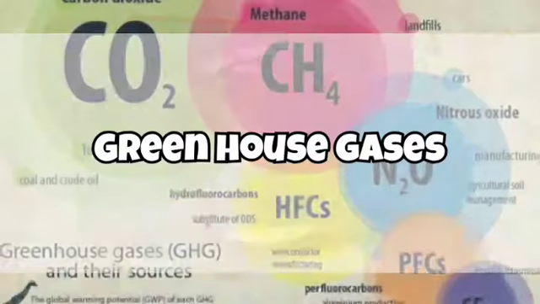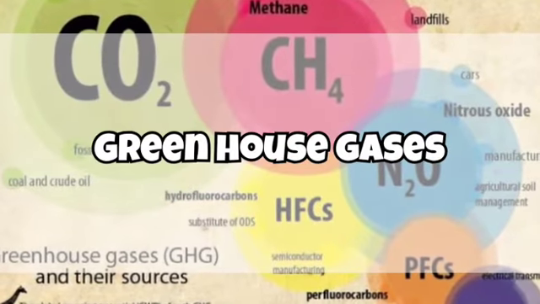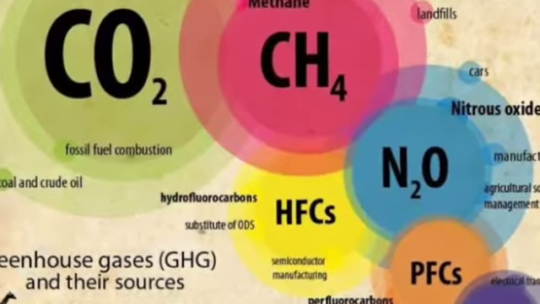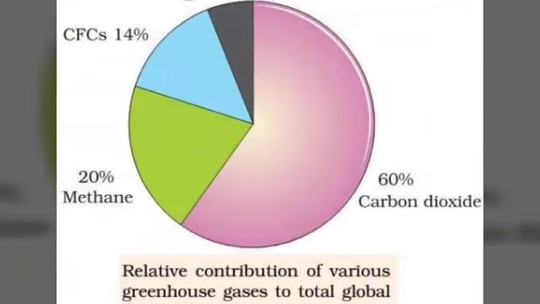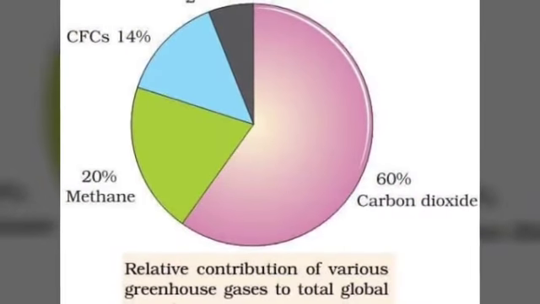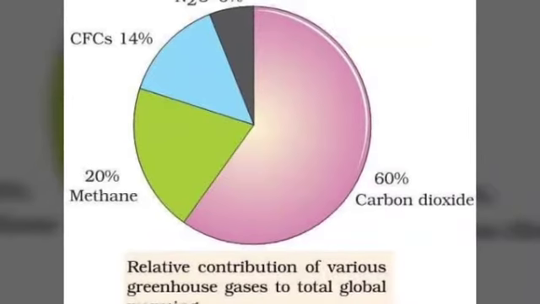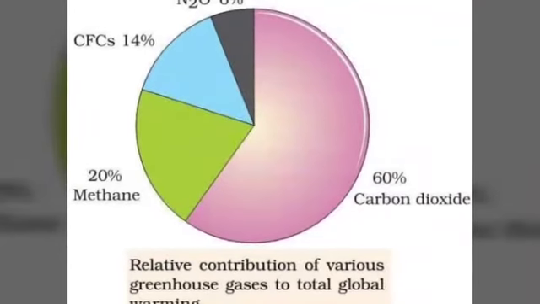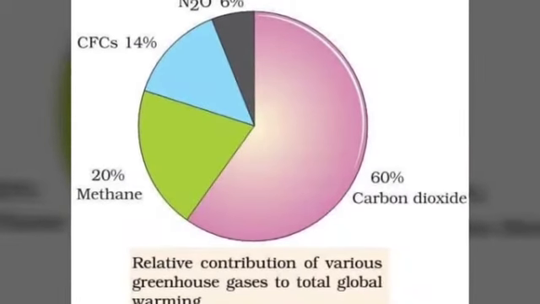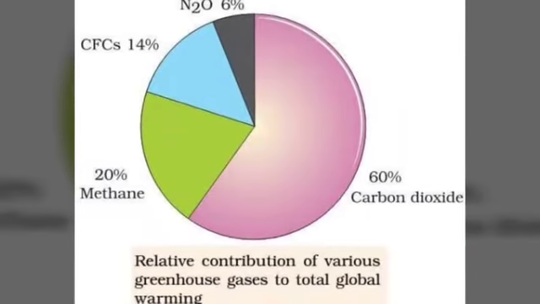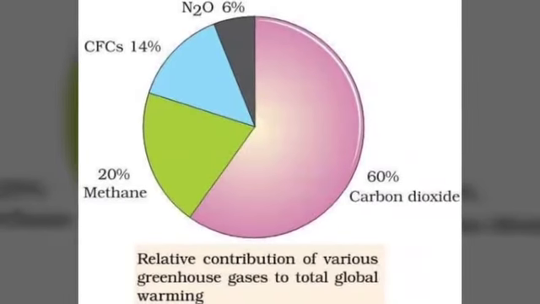So what are greenhouse gases? Greenhouse gases are the gases which produce the greenhouse effect. Carbon dioxide and methane are the major contributors to the greenhouse effect. Chlorofluorocarbon and nitrous oxide also trap the sun's heat to cause the greenhouse effect.